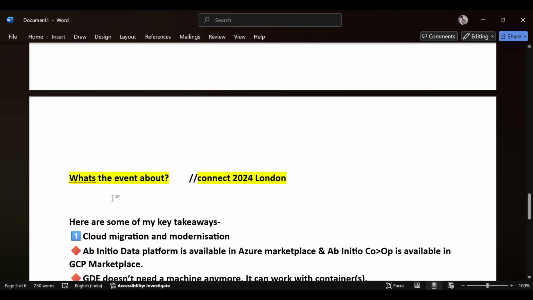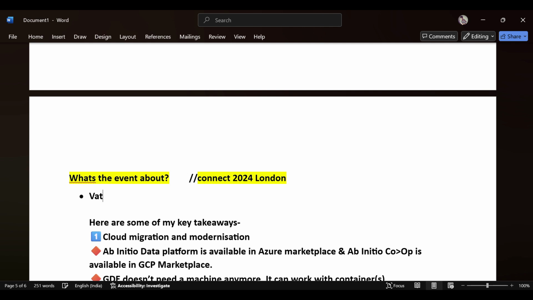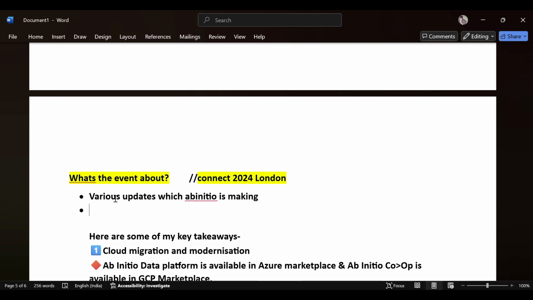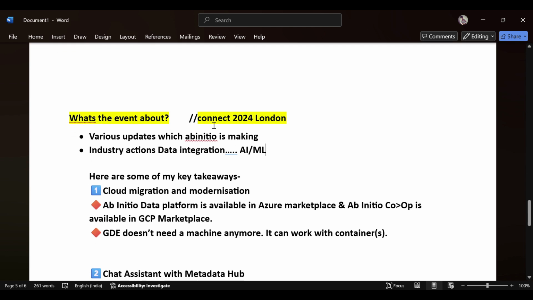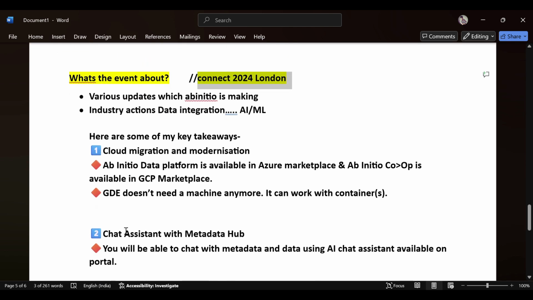Mainly, in the event, they will tell about various updates which Ab Initio is making, and about industry actions. In our ETL, in data integration, what is happening? For example, the adaptation of AI or ML, and how Ab Initio is integrating this. These things will be discussed in this event. For example, in the Connect 2024, if you see, there are a lot of points.